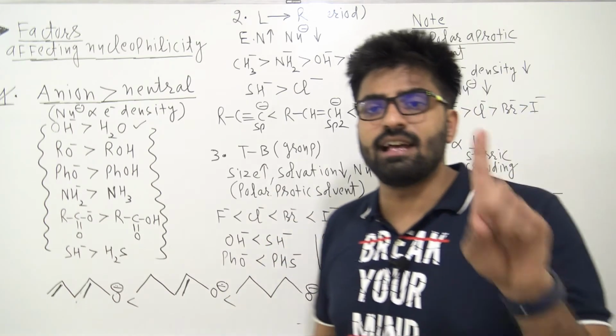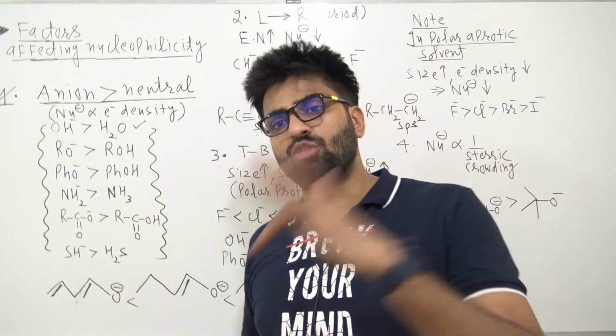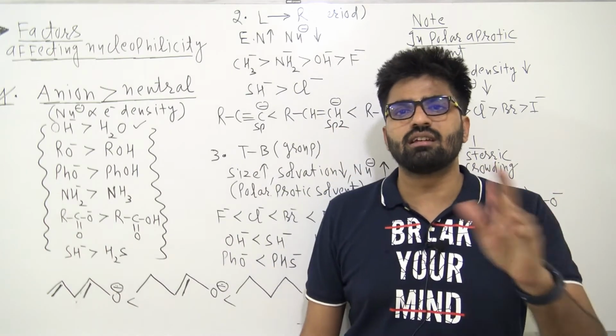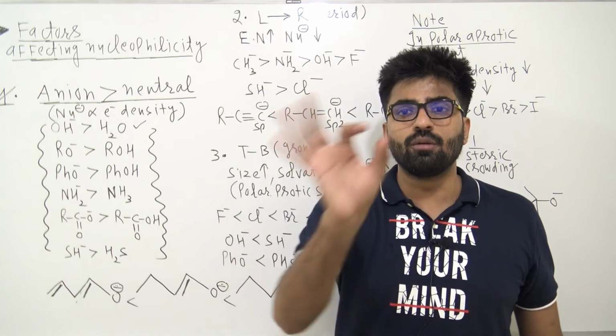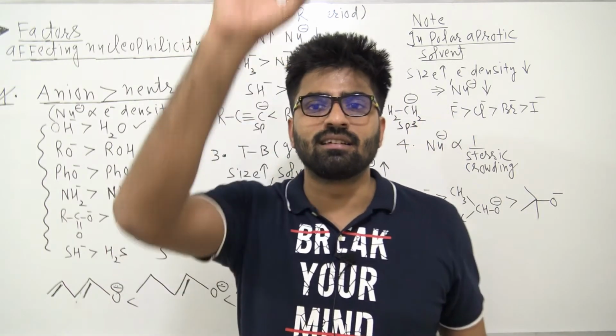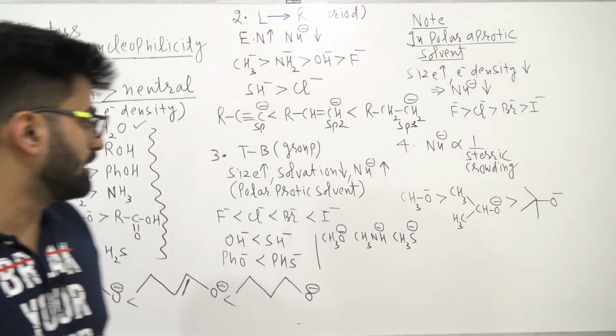Focus on this. An anion is more nucleophilic than a neutral species, more electron density, more nucleophilicity. Same group, same period, tell me the answer. Electronegativity is deciding: electronegativity increases, nucleophilicity decreases. Same group in polar protic solvent: size increases, solvation decreases, nucleophilicity increases. Simple as that. Let's take a few more examples.